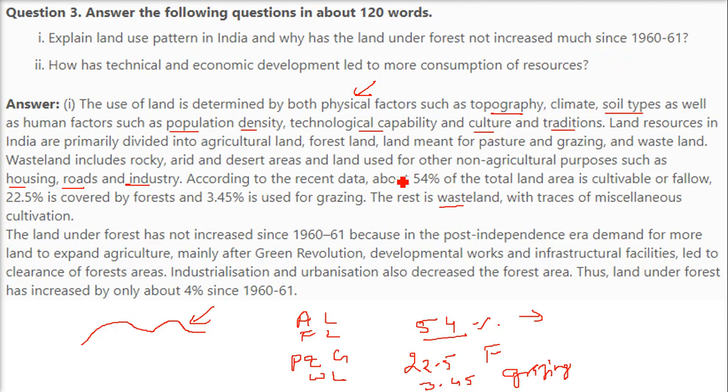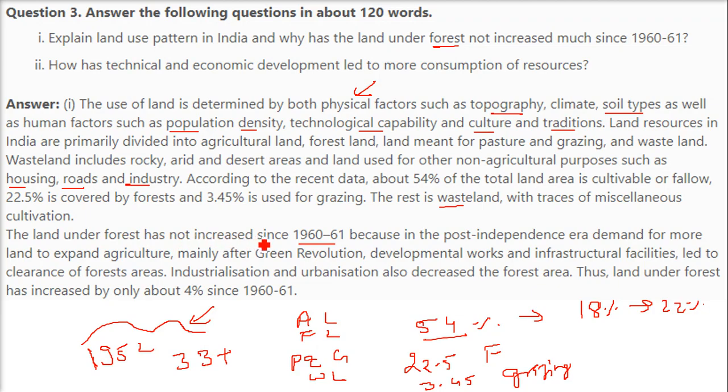But the other part is asking why the forest area has not increased. So the land under forest has not increased since 1960-61. It has just changed from around 18% to 22%. And by the 1952 National Forest Policy, for the Indian region, we ought to have more than 33% of the forest cover.